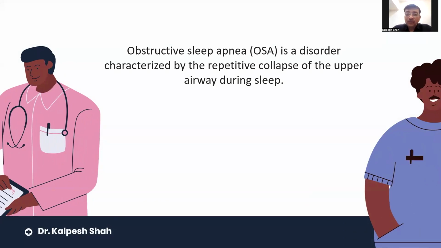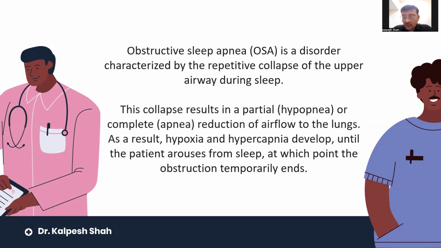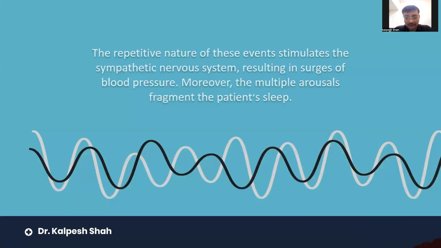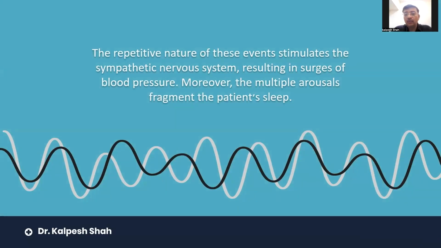Now, as we know, OSA is a disorder characterized by repetitive collapse of the upper airway during sleep. The collapse can be partial, which is hypopnea, or complete, which is apnea. That reduces the airflow to the lungs. As a result, hypoxia and hypercapnia develop until the patient arouses from sleep, at which point the obstruction temporarily ends, and again the same cycle begins. This repetitive nature of events stimulates the sympathetic nervous system, resulting in surges of blood pressure, and moreover, the multiple arousals fragment and disturb the patient's sleep.